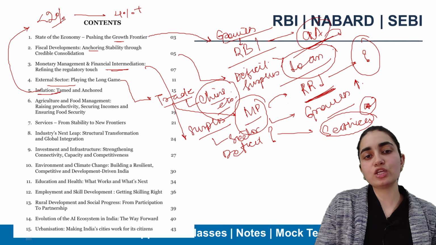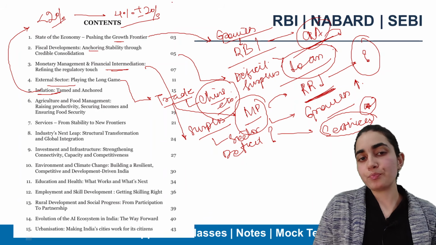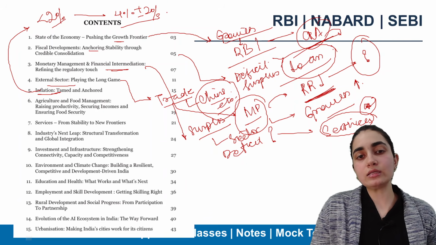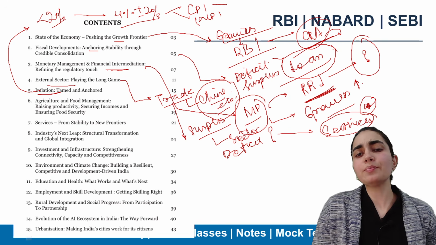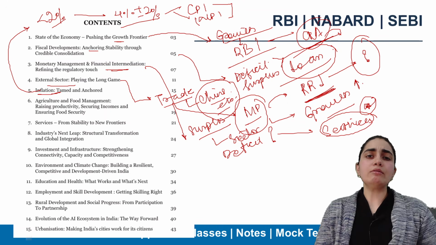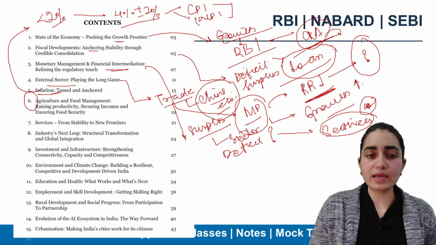That is 4% plus minus 2%. So it clearly shows that this is an all-time low. You remember, we will be analyzing this in many ways, in accordance with CPI and maybe WPI also. That will be decoded when we go for a very detailed session. In a similar way, let's analyze various sectors.